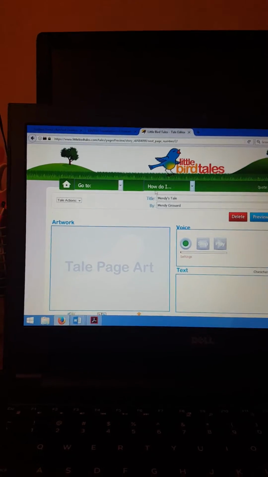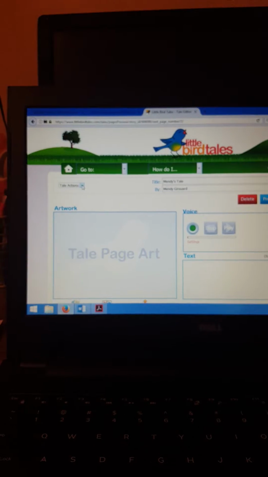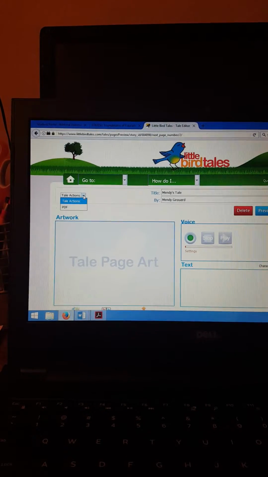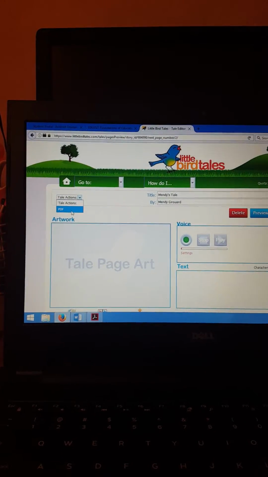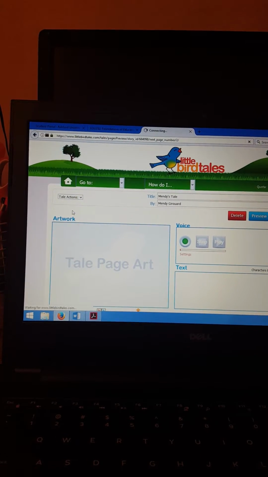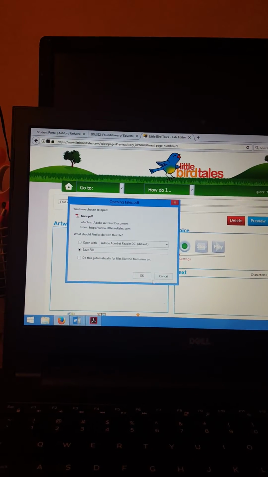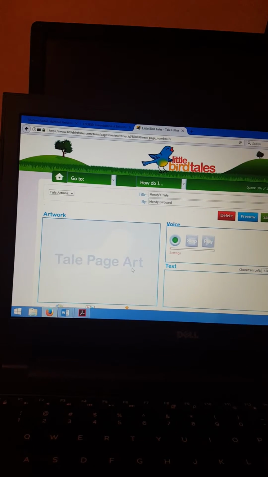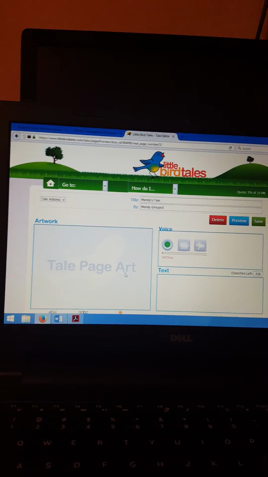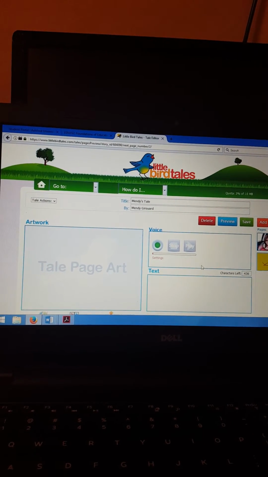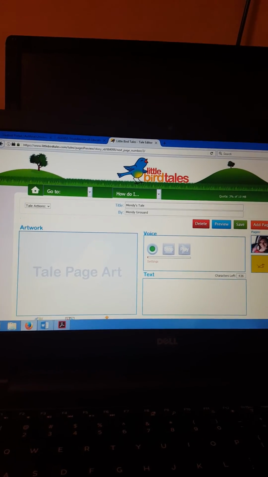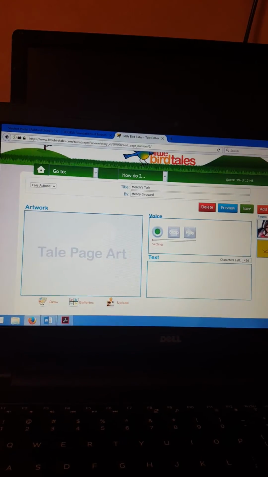Now, you're going to go back over here to the left where it says Tale Actions. And you will share it. When you hit share, you type in the email, preferably your teacher, and then it will give you a code. Then you are done.